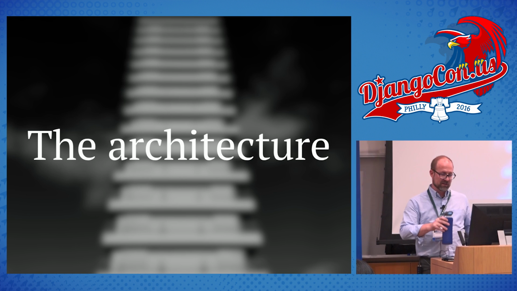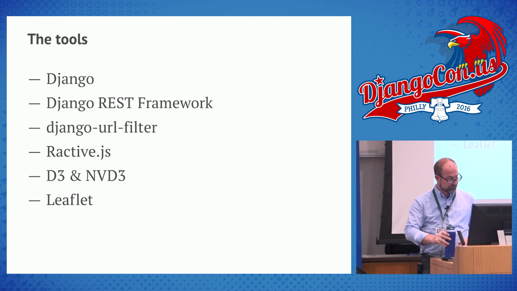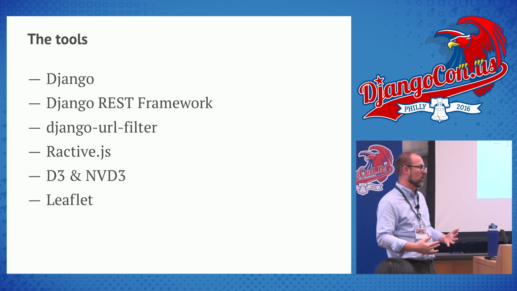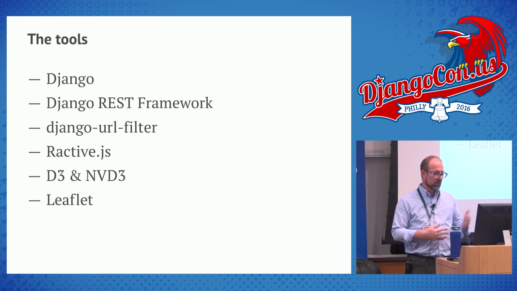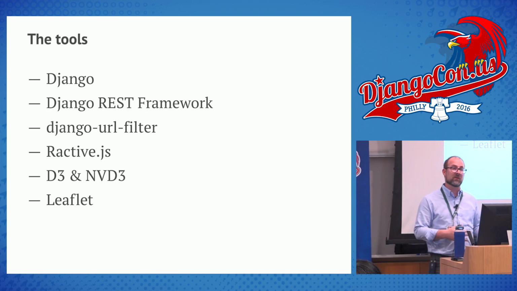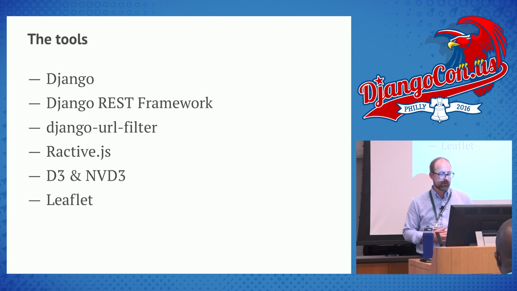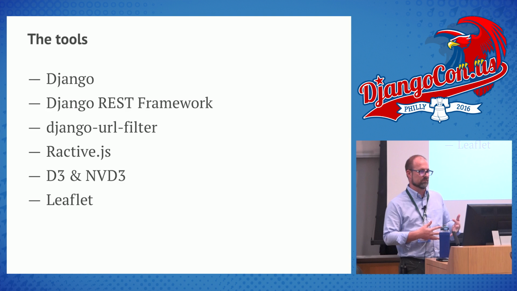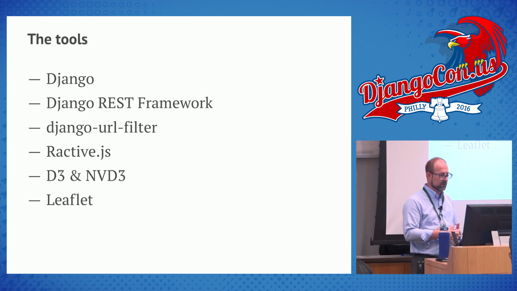So, the architecture of it. So here's the tools that I used. This is my stack. I use Django, of course. It's right now running on Django 1.8, but I want to upgrade it. I don't mention the database I use here. I use PostgreSQL, which I see as kind of a necessity for this, and you'll see why later. I use the Django REST Framework, which has been great for me. I absolutely love it. Obscure library called django-url-filter.